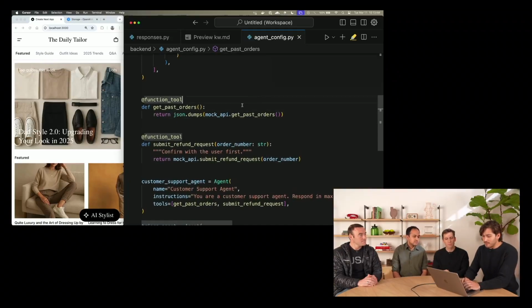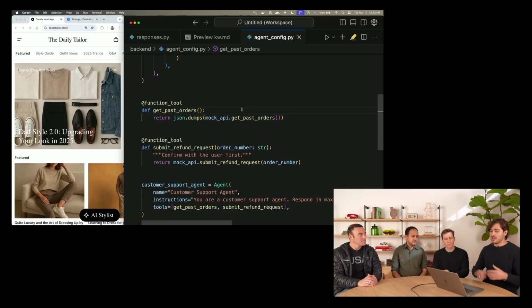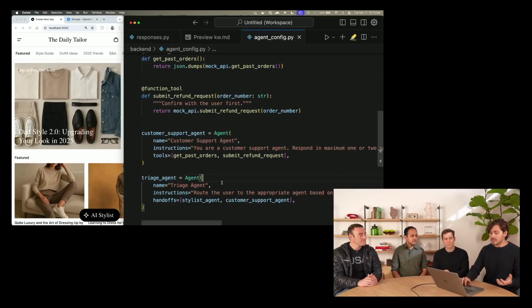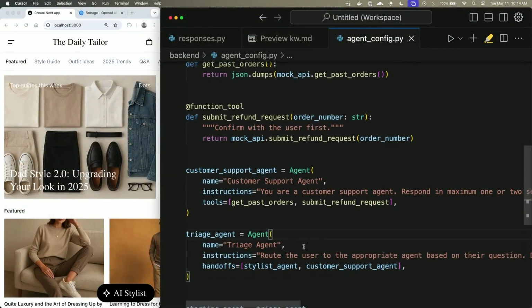Now we have our two agents: the stylist agent and the customer support refunds agent. So how do we interact with both of them as a user? This is where the notion of handoffs comes in. A handoff is a pretty simple idea that's pretty powerful. It's when you have one conversation where one agent is handling it, and then it hands it off to another. You keep the entire conversation the same, but behind the scenes you swap out the instructions and the tools. This gives you a way to triage conversations and load in the correct context for each part of the conversation. So what we've done here is create this triage agent that can hand off to the stylist agent or the customer support agent.